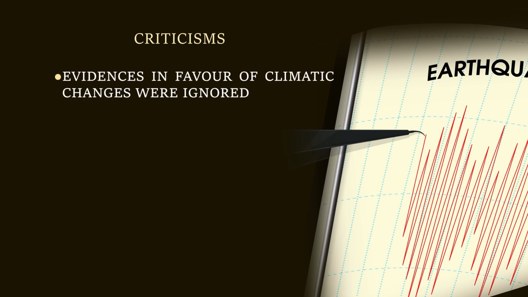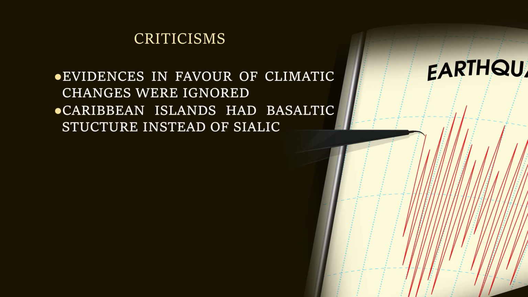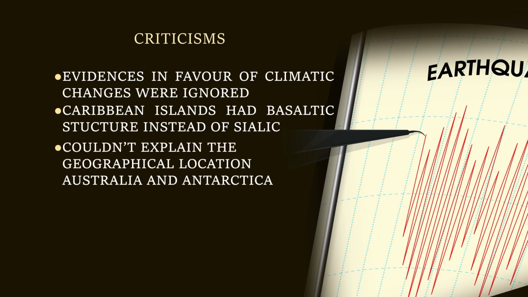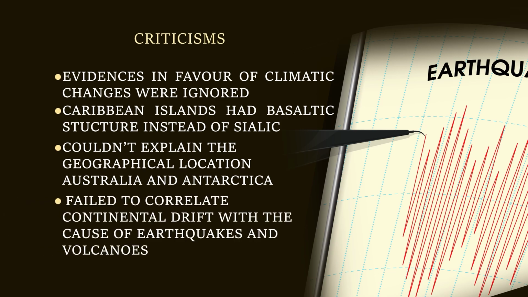Then evidences in favor of climate changes were ignored. Then the Caribbean islands had a basaltic structure instead of sialic. Besides, the geographical location of Australia and Antarctica was unexplained. So it failed to correlate continental drift with the cause of earthquakes and volcanoes.